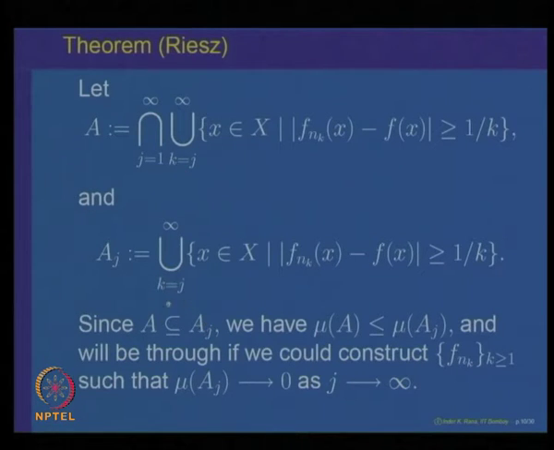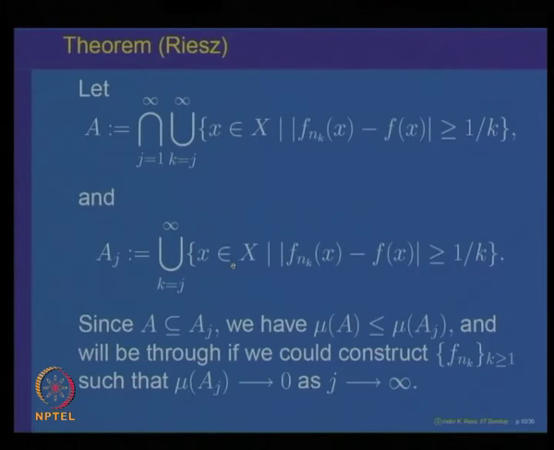So to show that mu of the set A is 0: A is contained in A j, which means mu of A is less than or equal to mu of A j. So we will be through if we can prove that mu of A j converges to 0 as j goes to infinity. So we have to construct a subsequence f n k with this property, that the measure of these sets must go to 0 as j goes to infinity.